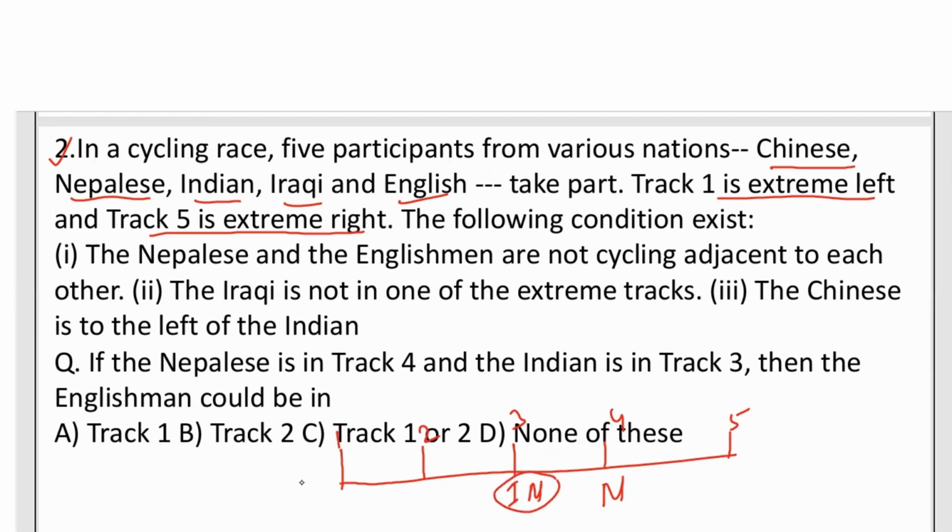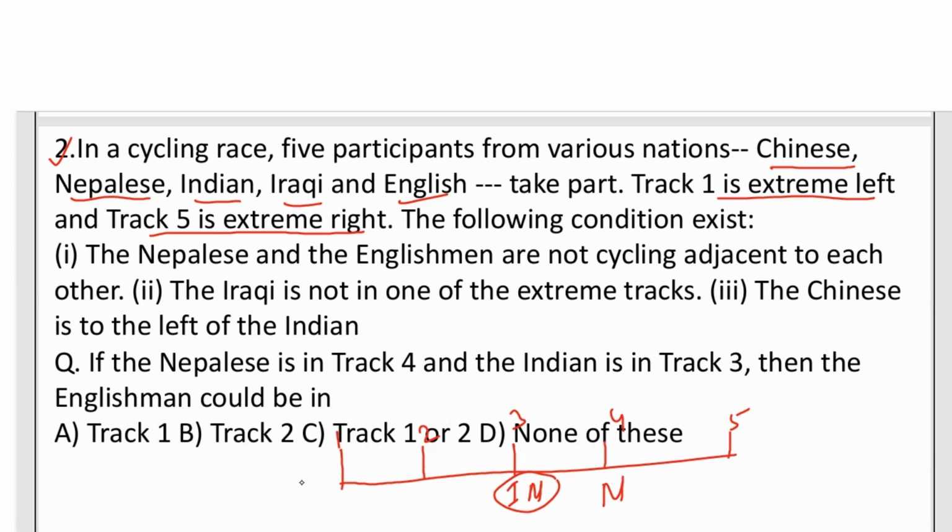Then the Englishman could be... So what is the track for the Englishman? What is the possibility? The condition given is that the Nepalese and Englishman are not cycling adjacent to each other. So next to the Nepalese, we cannot put the Englishman. Englishman cannot be put here.